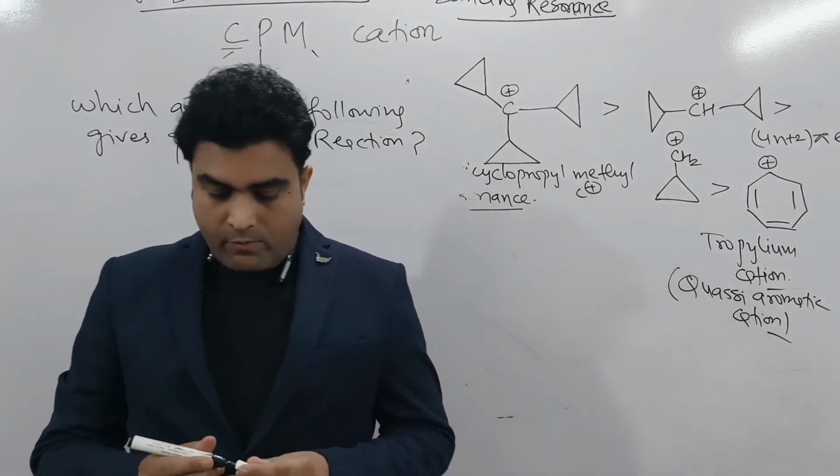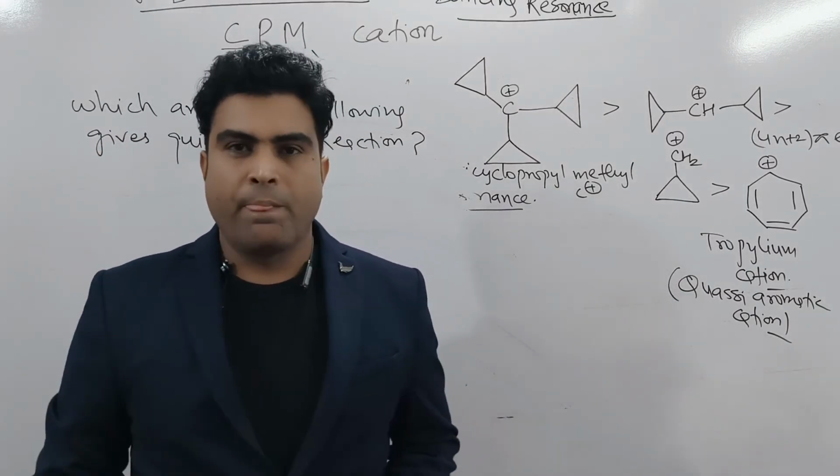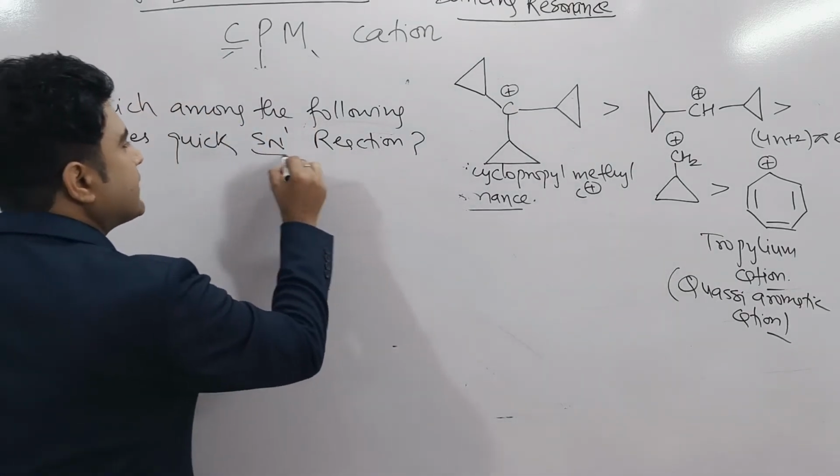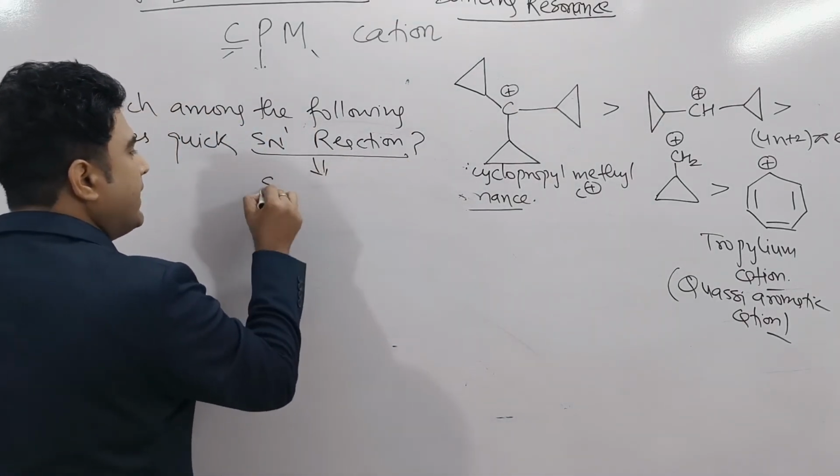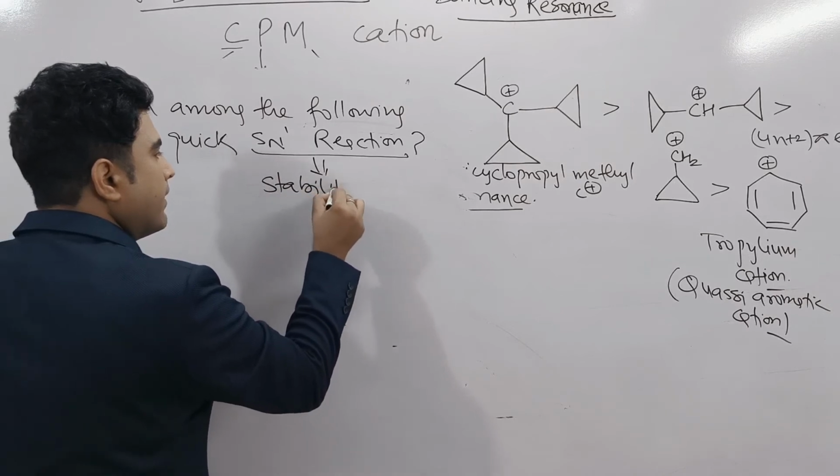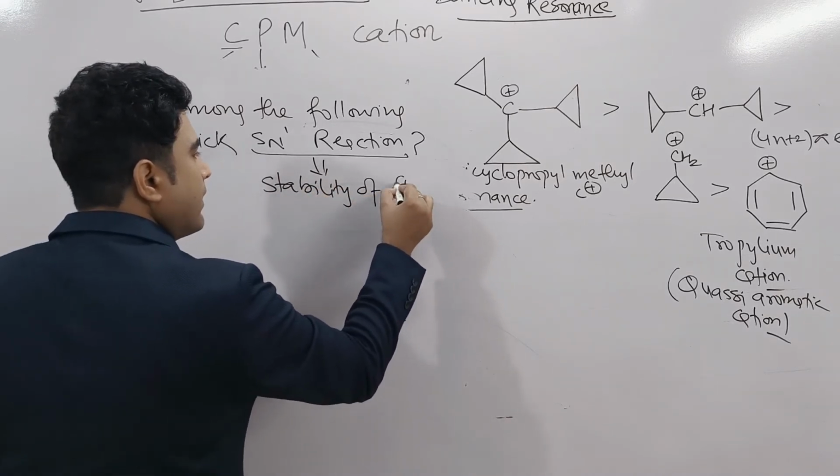We know the concept of SN1 reaction. Okay, so in SN1 reaction, it is about what? Stability of carbocation. It is about stability of a carbocation.